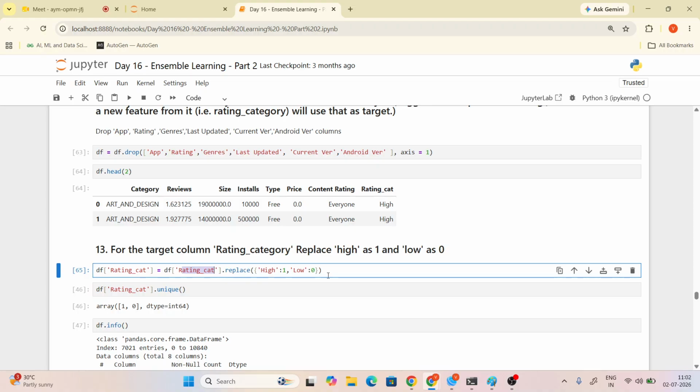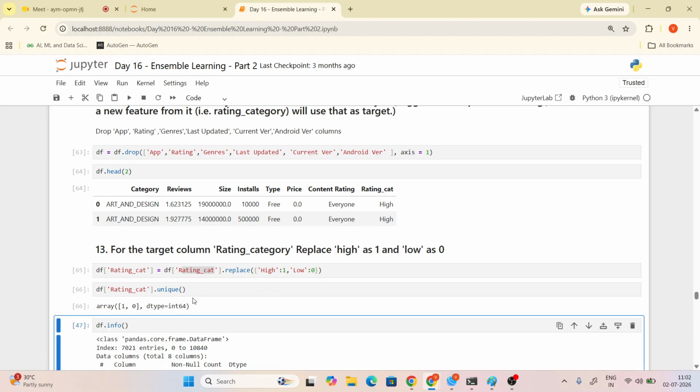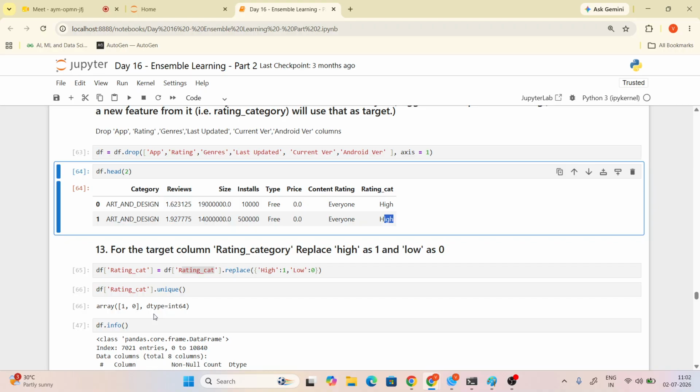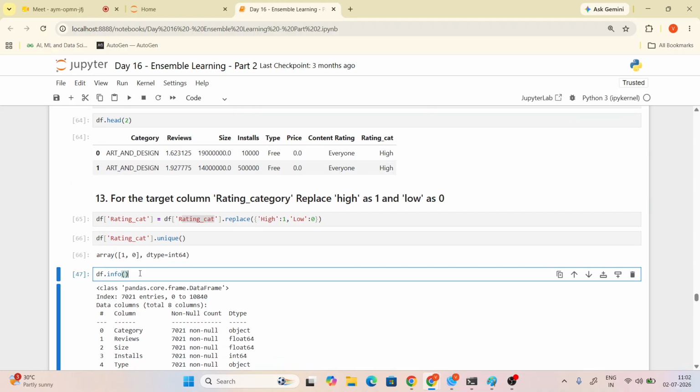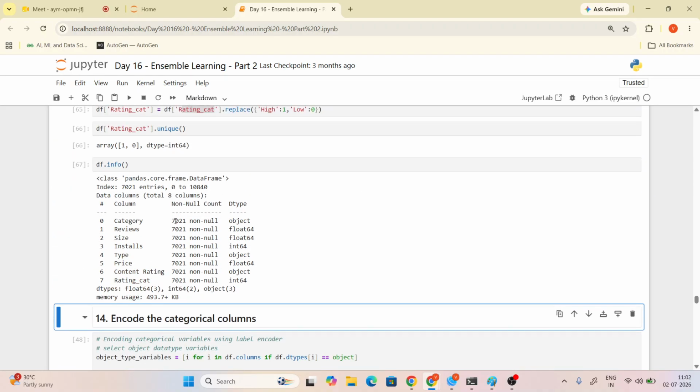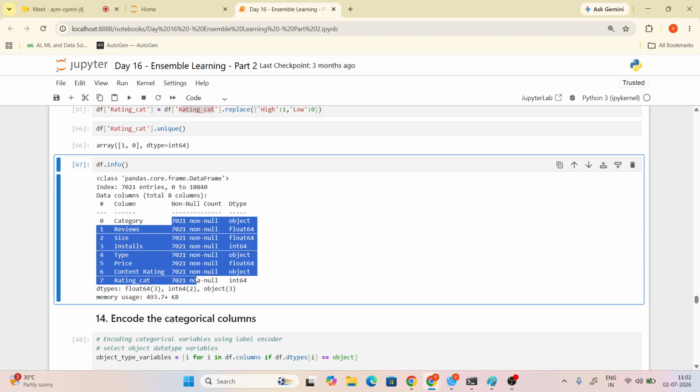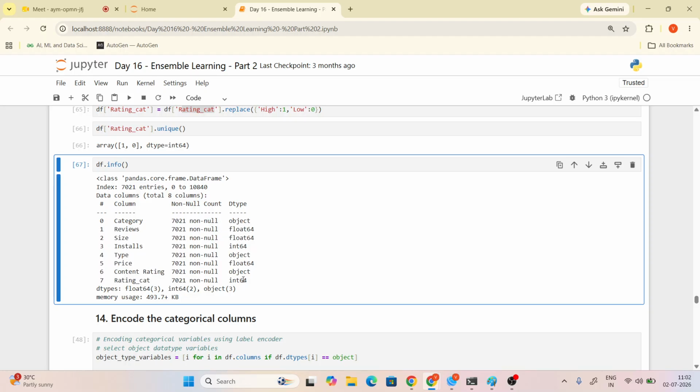What are the elements as a 0? We will convert as a 0. Now you are checking the rating category unit. So what are the things in rating category? High, ones and 0. Now you're checking; this information is enough, so we will do the pre-processing of the data.